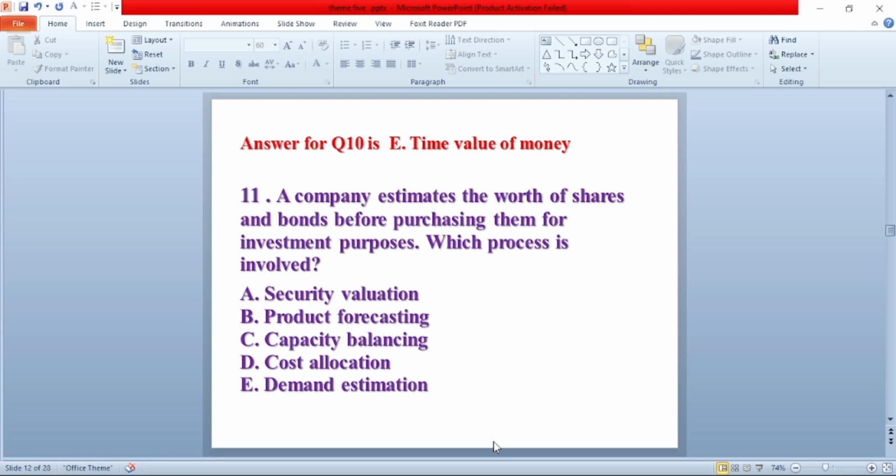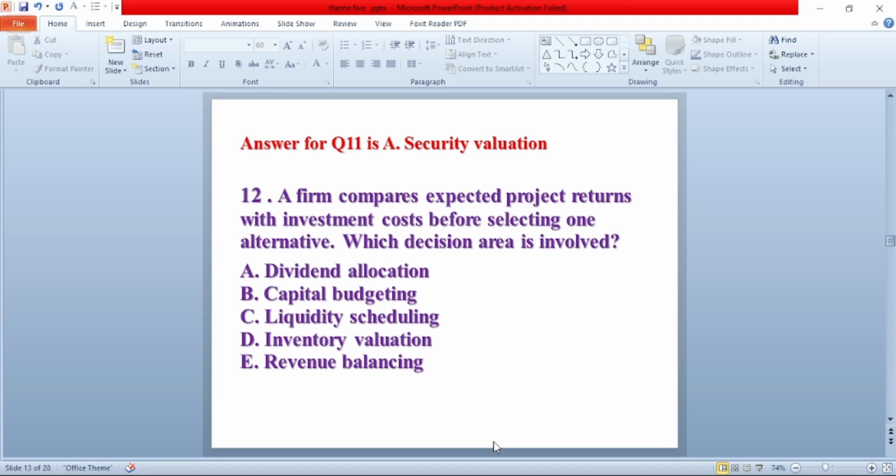Question number 12. A firm compares expected project returns with investment cost before selecting one alternative. Which decision area is involved? A. Dividend allocation. B. Capital budgeting. C. Liquidity scheduling. D. Inventory valuation. E. Revenue balancing. The answer for this question is B. Capital budgeting.